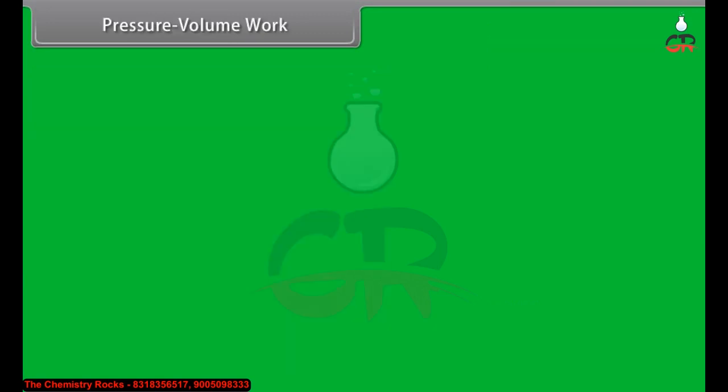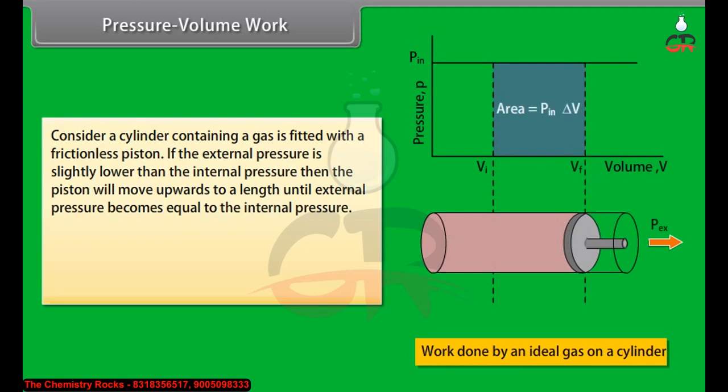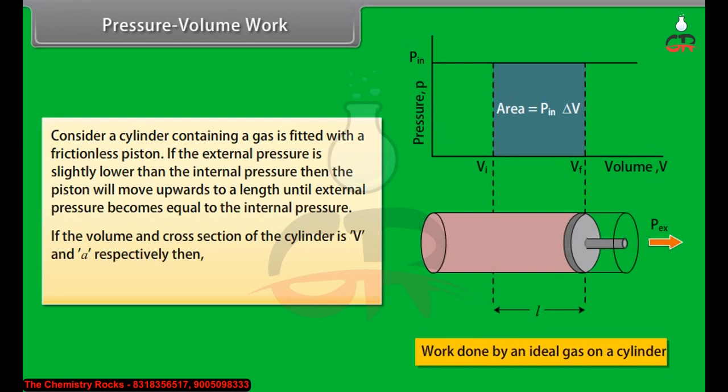Pressure volume work. Consider a cylinder containing a gas fitted with a frictionless piston. If the external pressure is slightly lower than the internal pressure, then the piston will move upwards to a length L until external pressure becomes equal to the internal pressure. If the volume and cross-section of the cylinder is V and A respectively, then work done by the system is equal to P into A into L, which is equal to P into delta V.